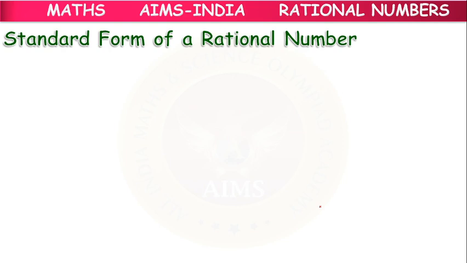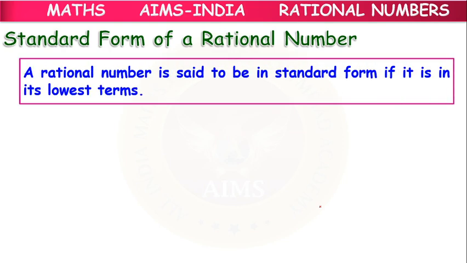Okay, children. Next, standard form of a rational number. A rational number is said to be in standard form if it is in lowest terms.